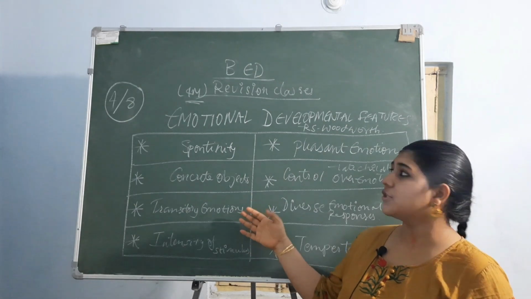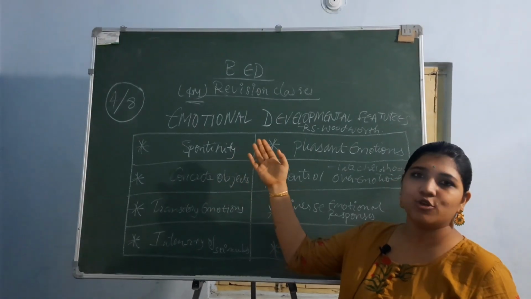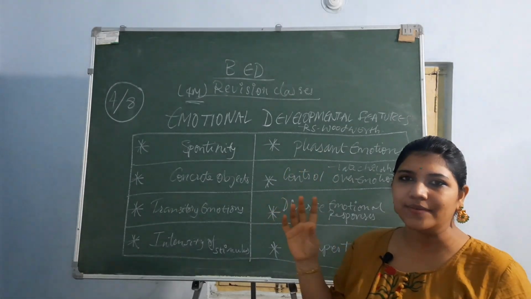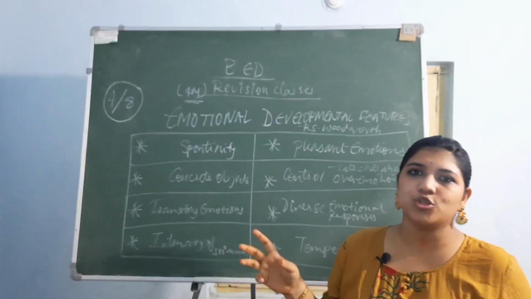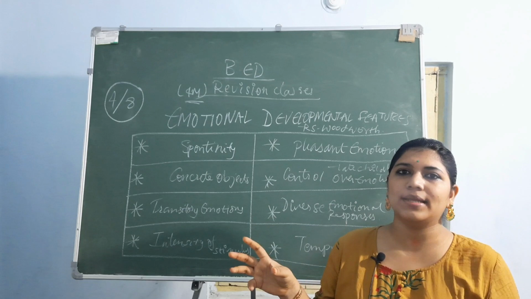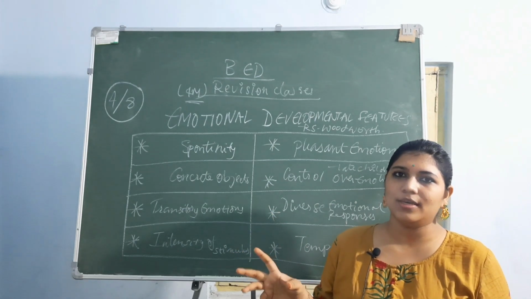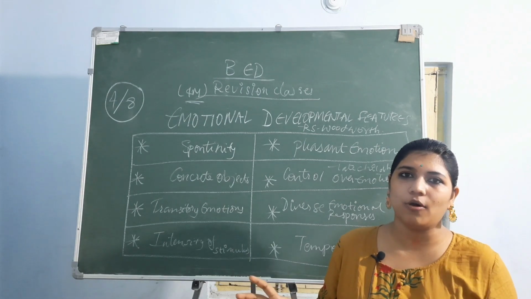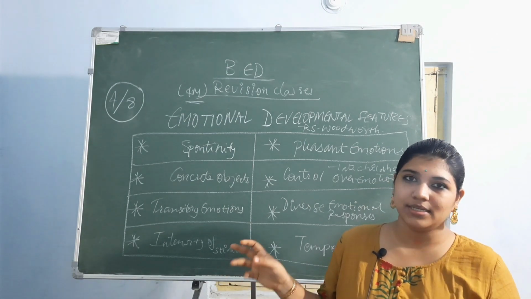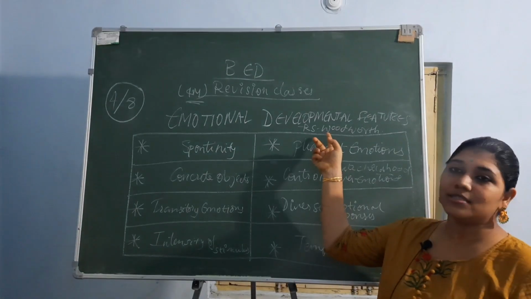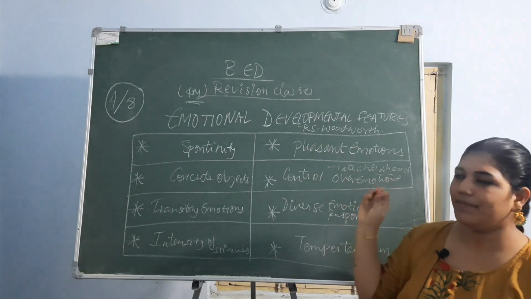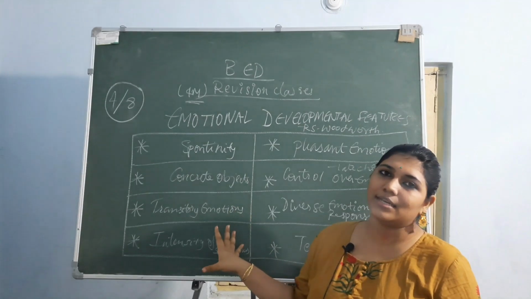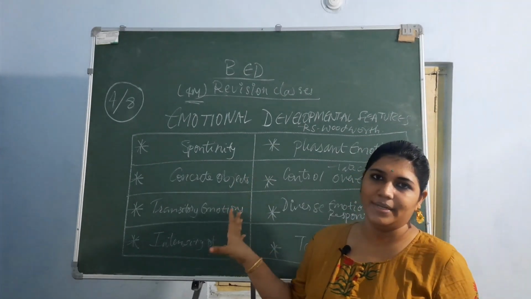Now we are moving into the 4th topic, that is emotional developmental features of childhood. Here we have a line: emotion is a stirred-up state of body and mind. Okay, take it down. Emotion is a stirred-up state of body and mind, said by R.S. Woodworth. Now we have 8 characteristics that describe emotional development.